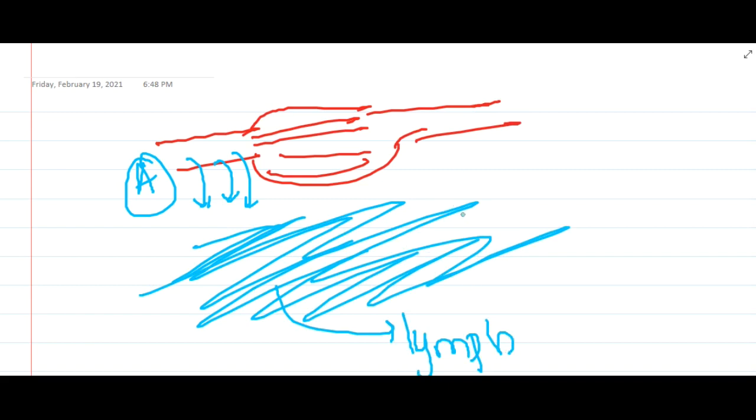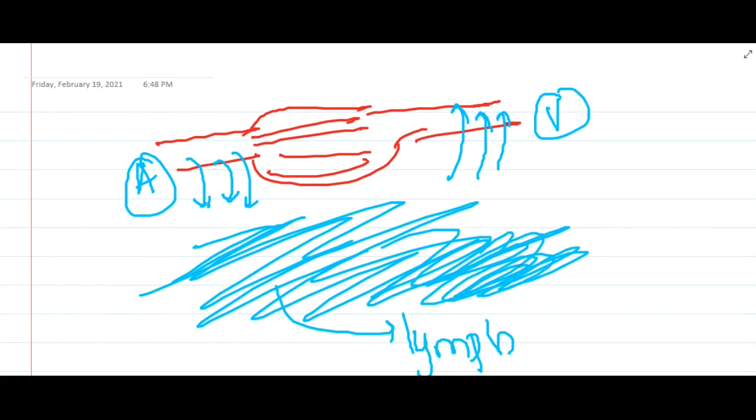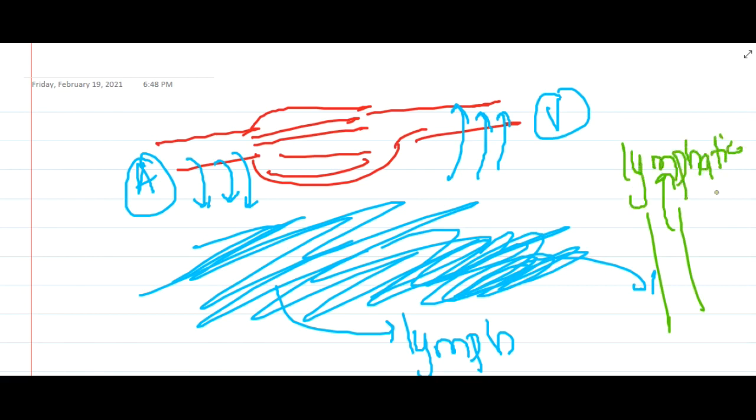Some of these important substances reach back into the veins, but the rest which is left in the interstitial fluid is drained through specialized vessels called lymphatic channels. So these are important points about the general features of vessels in Robbins.